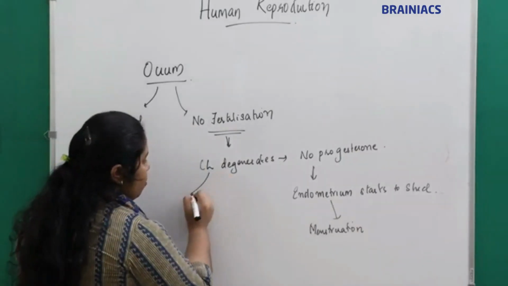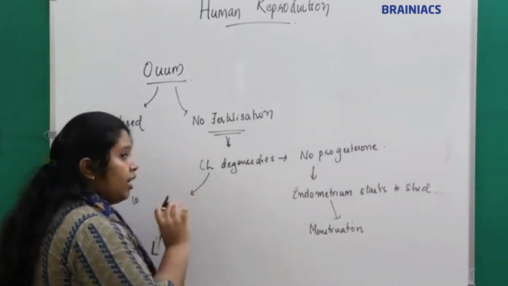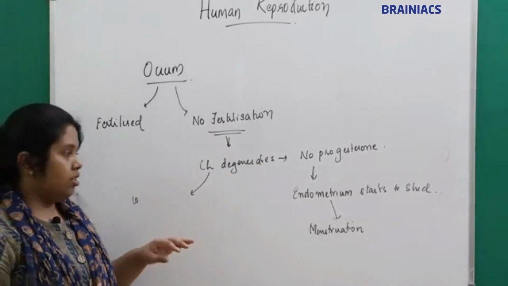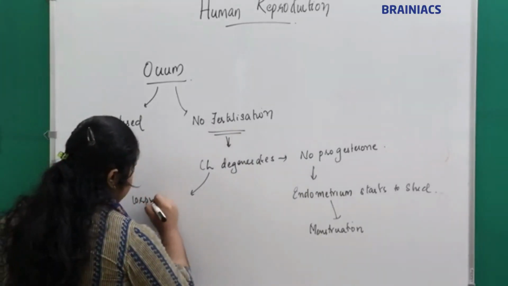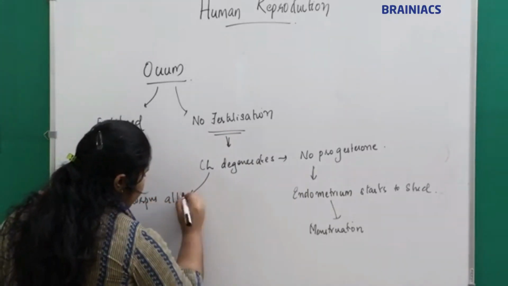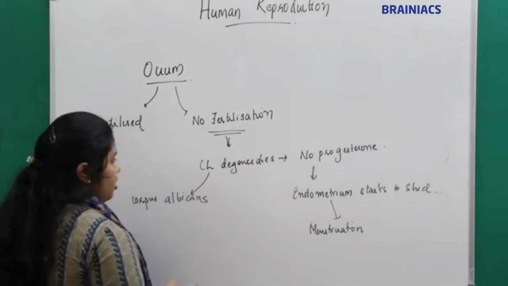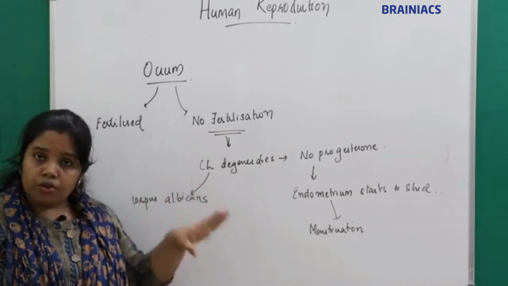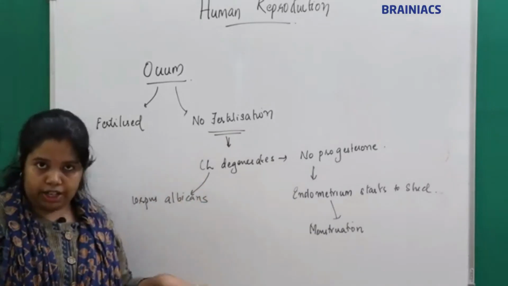And what happened to the corpus luteum? It forms a tiny white scar. It is called as corpus albicans. Understand?